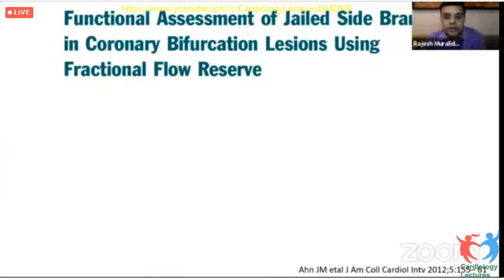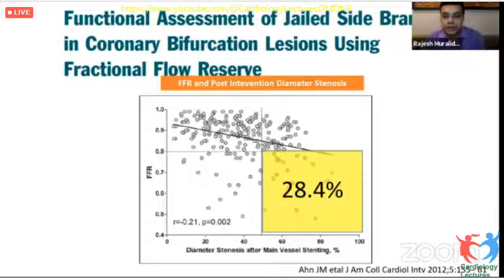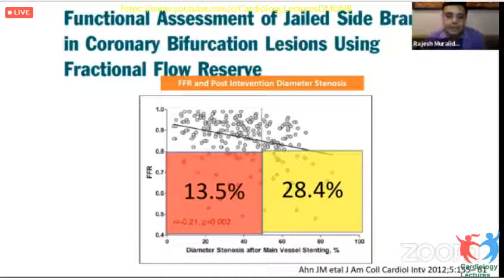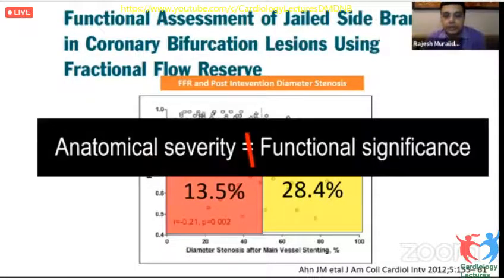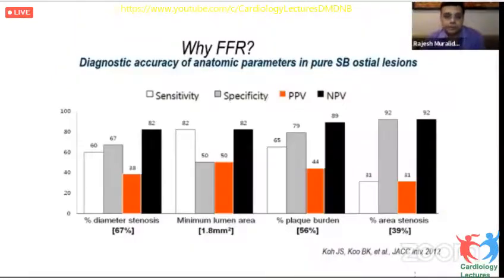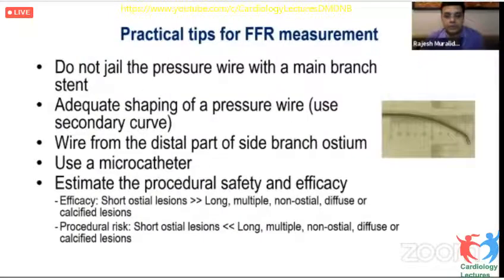In the later studies, this has been amply reproduced, and this is by the Ham et al. group, which again shows that the mismatch as well as the reverse mismatch is quite common between the angiographic stenosis of the ostium, and angiographic severity doesn't reflect into functional severity. So we think that FFR would be useful in this group, and it probably fares better compared to IVUS, where again the correlation between any of the IVUS parameters is at best modest for assessing the hemodynamic severity of a post-stent side branch stenosis.